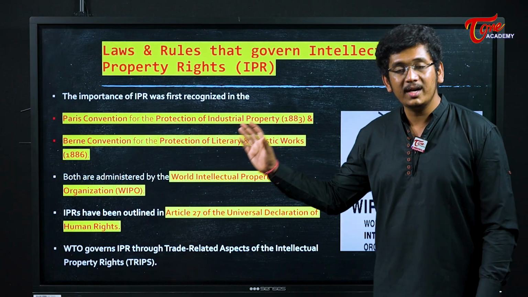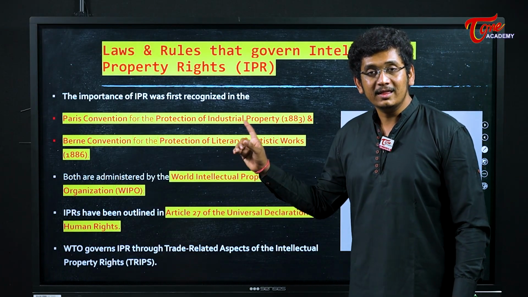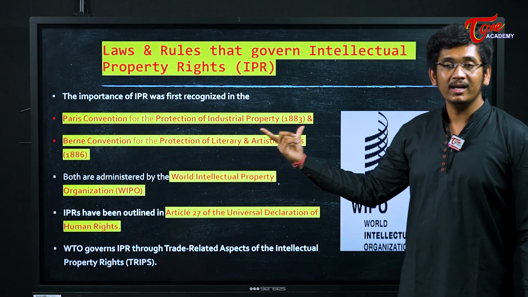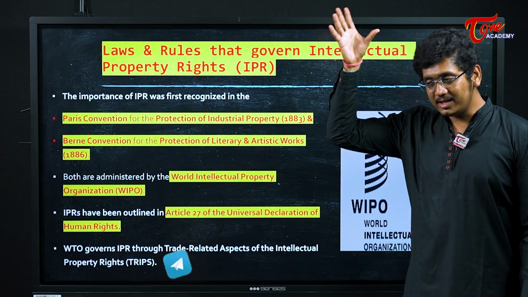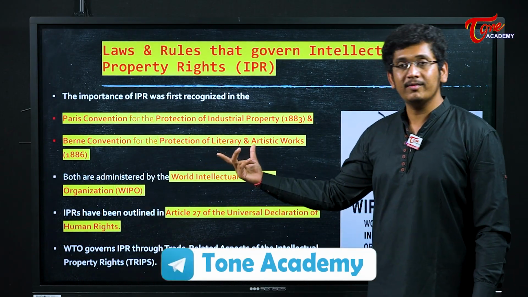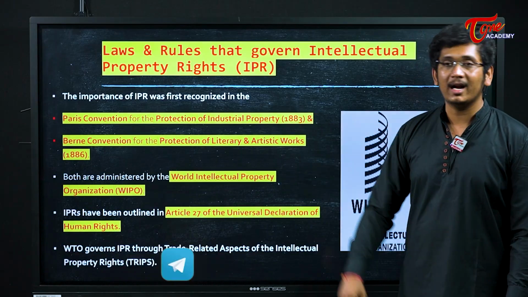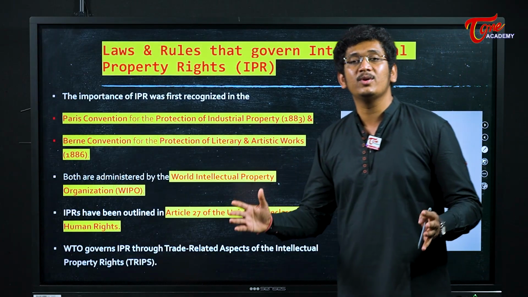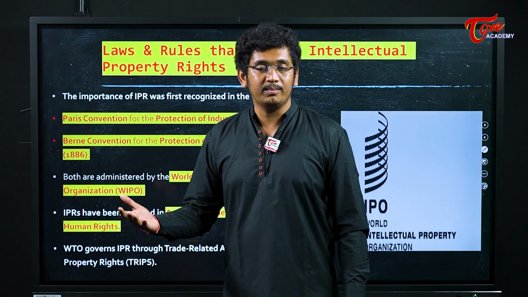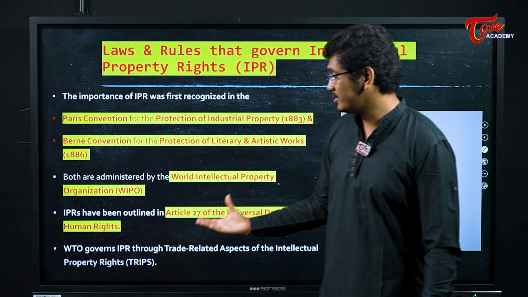What was the first law in intellectual property in the world, my friend? The first was the Paris Convention, which protected industrial property. That is, industries which were doing innovation, we were protecting them. Next, the Berne Convention, which was protecting literary and artistic work. Some dance that you have composed, some movement, some song that you have composed, something that you have written by yourself.